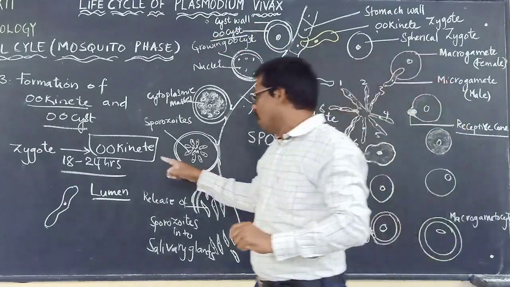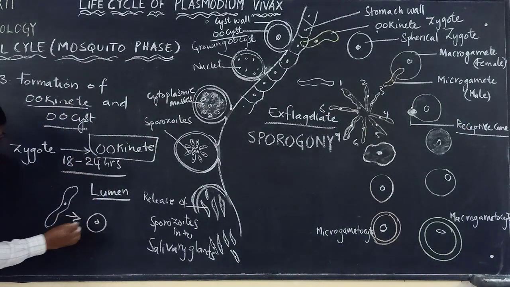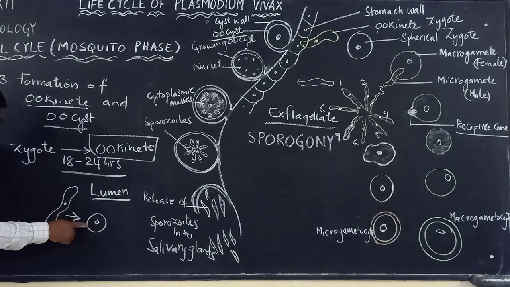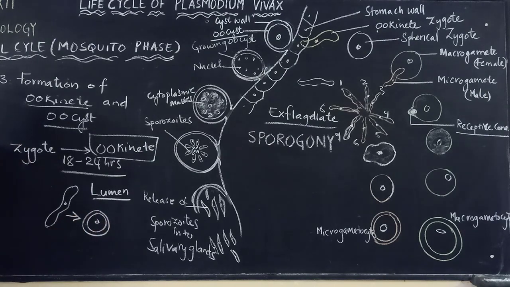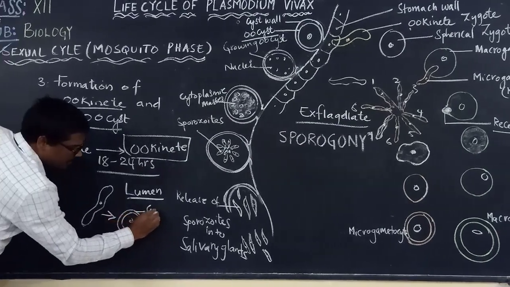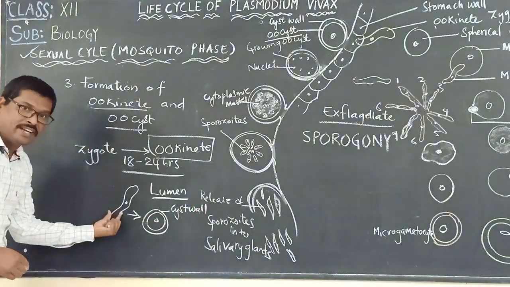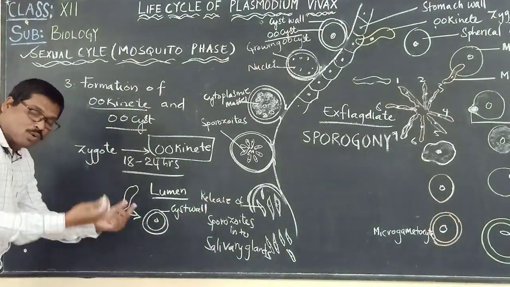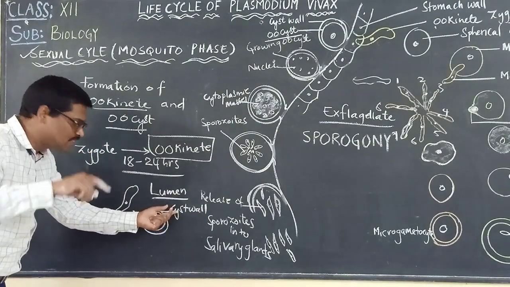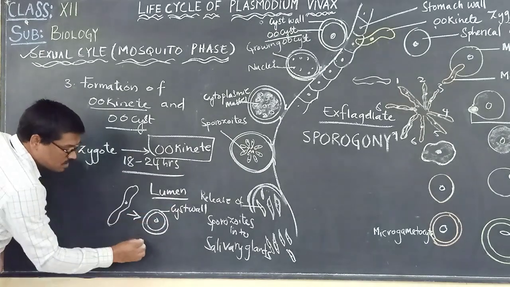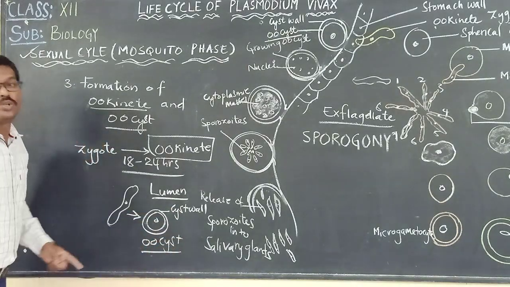Please remember, this is the ookinete, and it has secreted a wall around it. This wall is called the cyst wall. When the ookinete is enclosed by the cyst wall, we call this structure the oocyst.